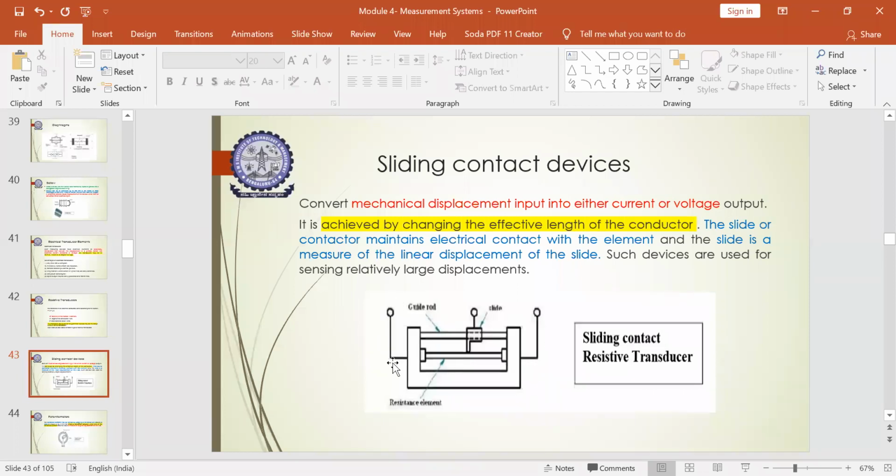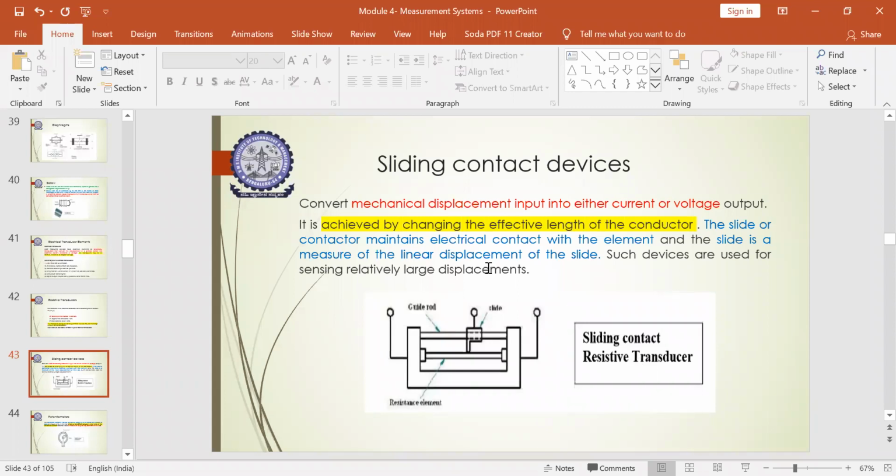Through the input you will receive the input signal of the displacement data, and through the output you will be obtaining either the electrical current or a voltage based on the resistivity given by the conducting material for the movement of the displacement, converting it into the electrical current or the voltage. So this is how a sliding contact device works in the category of resistive transducer.